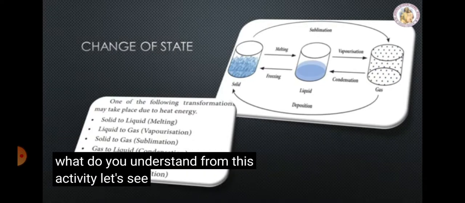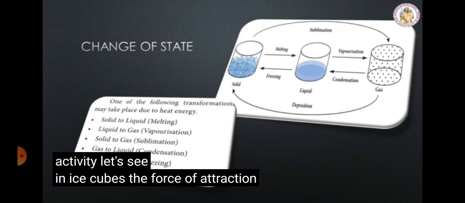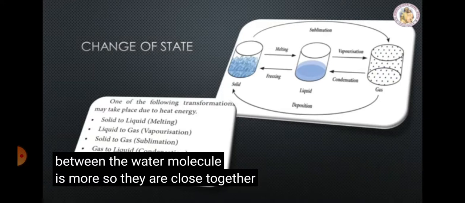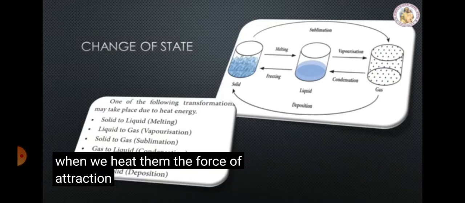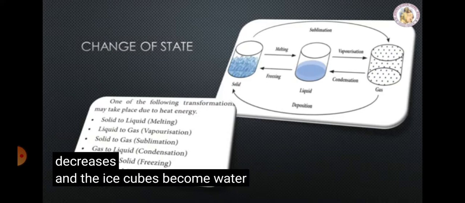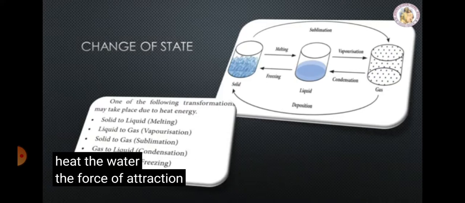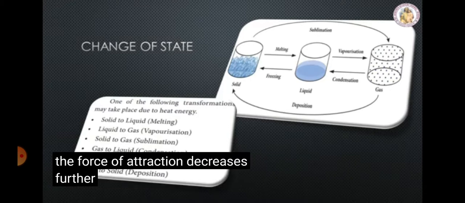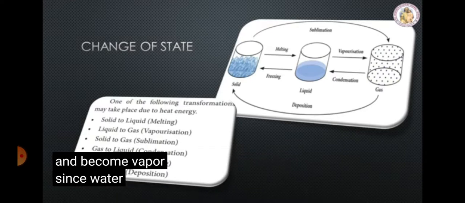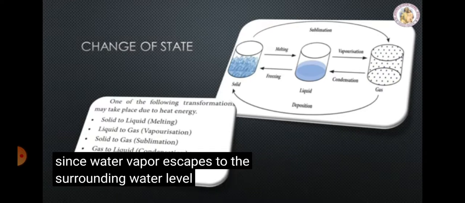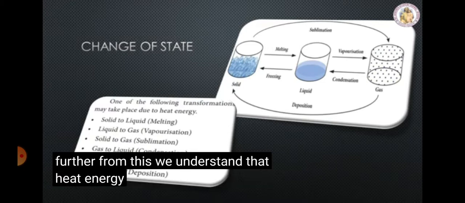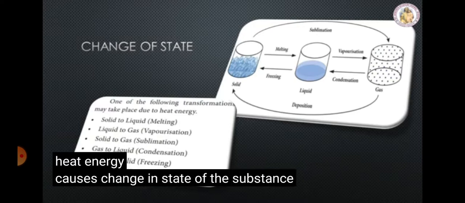Let's see. In ice cubes, the force of attraction between the water molecules is more. So they are close together. When we heat them, the force of attraction between the molecules decreases and the ice cubes become water. When we heat the water, the force of attraction decreases further. Hence, they move away from one another and become vapor. Since water vapor escapes to the surroundings, the water level decreases further. From this, we understand that heat energy causes change in state of the substance.